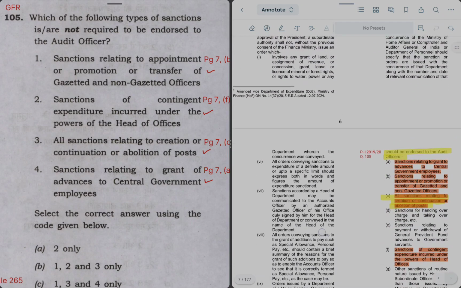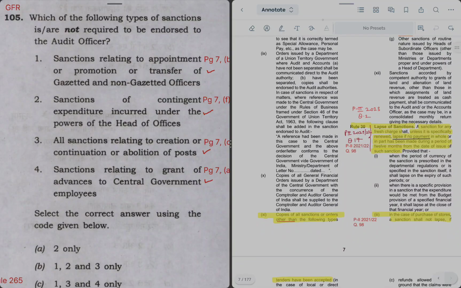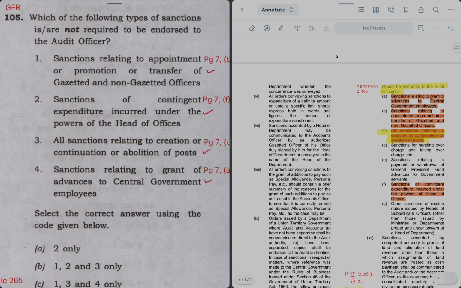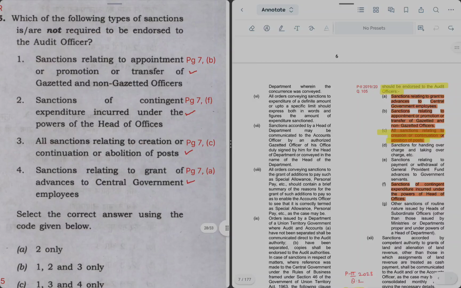यहाँ पे mentioned है कि in sub rule 11 that copies of all sanctions other than the following types of sanctions should be endorsed to audit. तो इसमें आपका जो ऑप्शन आ गया वो है at B it is statement 1 which is given at B, this, then it is statement 2 sanctions of contingent expenditure incurred under the powers of head of office, so under F it is also given.